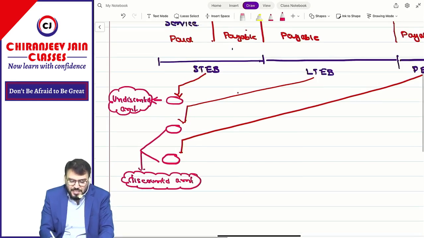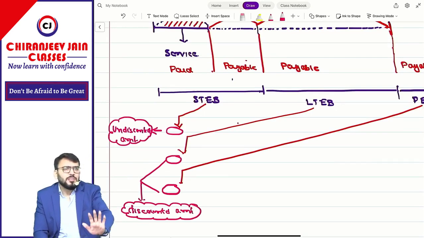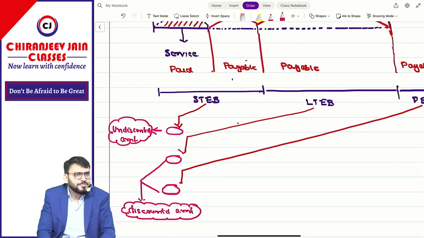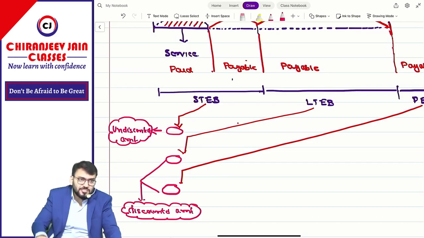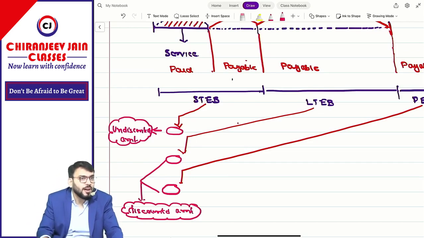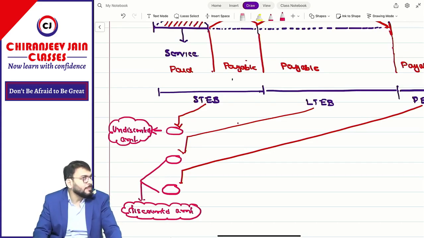Correct. Means can I say for short term employment benefit, not much discussion is required. It will be recognized at what? Undiscounted amount. I mean discussion is supposed to be done only for what? Long term employment benefit or what? Post employment benefit. Understood?